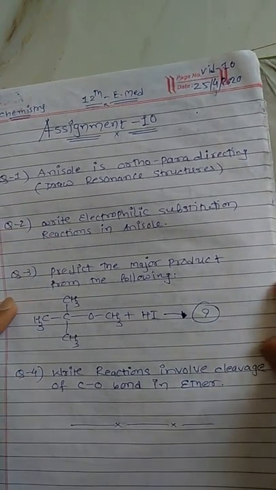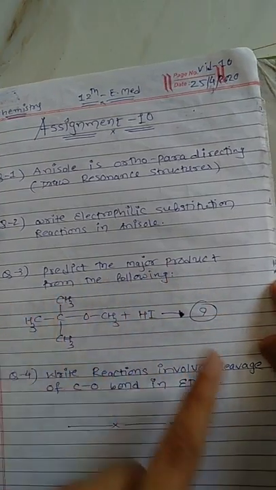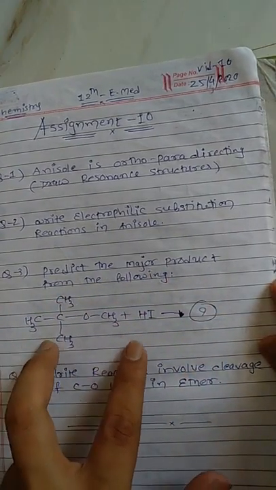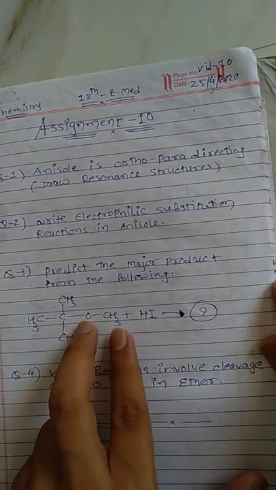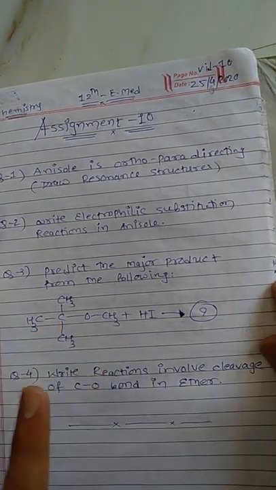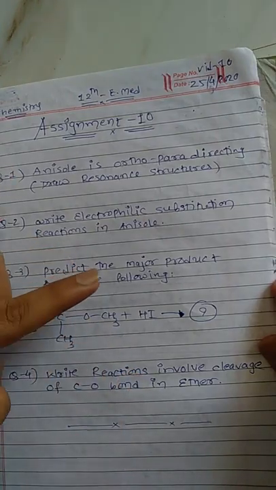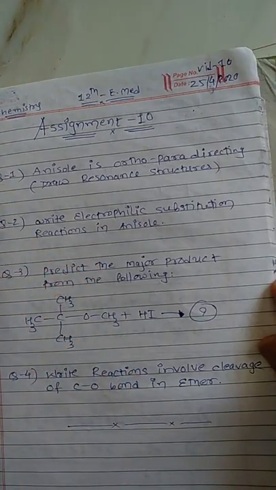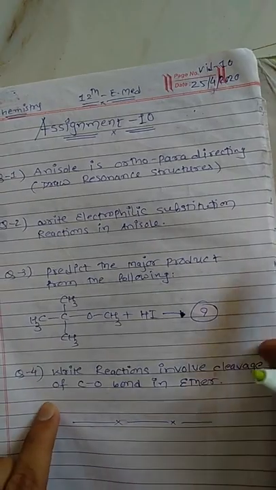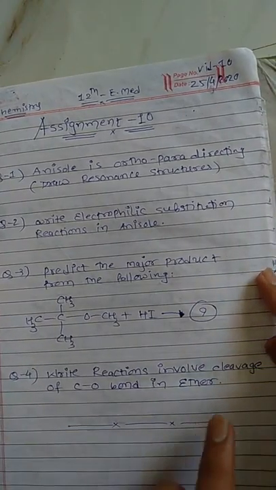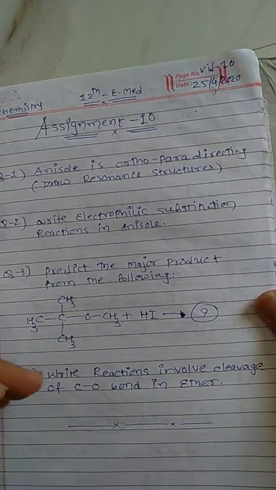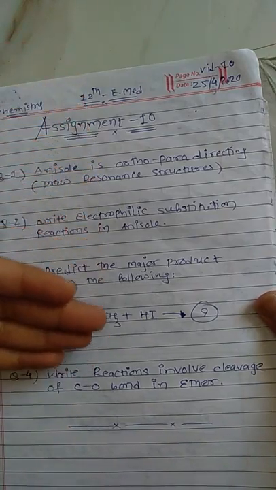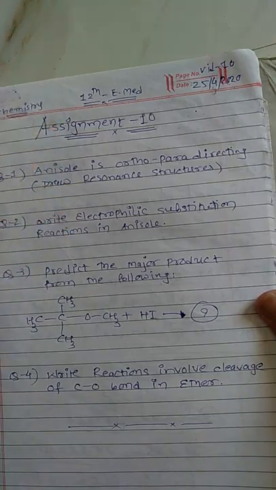You have to write each and every electrophilic reaction with their nomenclatures. The third question is to predict the major product obtained from this reaction. Here you have to focus: we have two types of CO bond, this is the first type and this is the second type. You have to cleave in such a manner that you get a stable carbocation. And the last one is that you have to write some reactions which involve cleavage of the CO bond in ethers. In this topic you can write a complete reaction scheme which was discussed earlier.